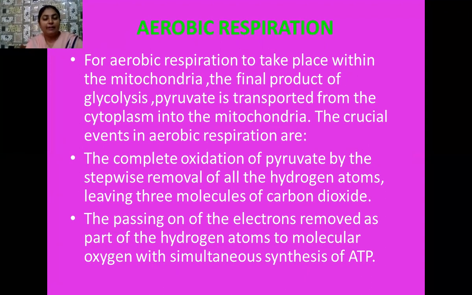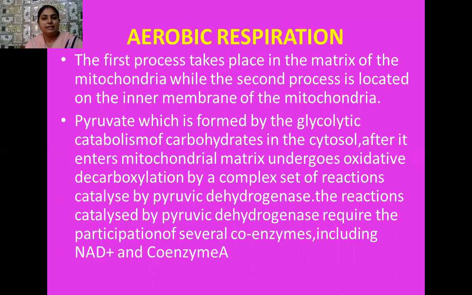Students, you know very well, whenever a hydrogen atom comes out from any molecule, it is always released in the form of a proton. And to satisfy the valency, an equal number of electrons also have to leave. So the second step is the passing on of the electrons removed as a part of hydrogen atoms to molecular oxygen. Along with this, simultaneous synthesis of ATP also takes place. So let us study how this happens.